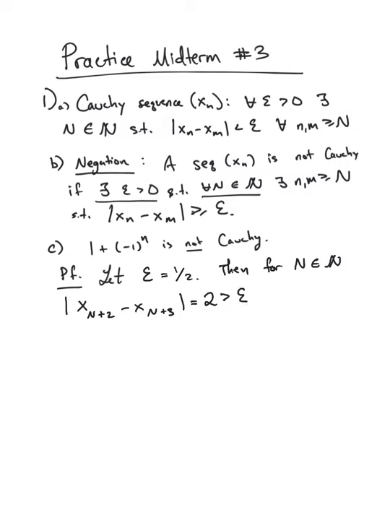So I guess I could have chosen epsilon to be 1 or 1.9, but any epsilon works. Okay? Oh, maybe I should say this is just, of course, equal to, well, it's either 0 minus 2 or 2 minus 0, depending on the parity of n. Okay, whether it's even or odd.